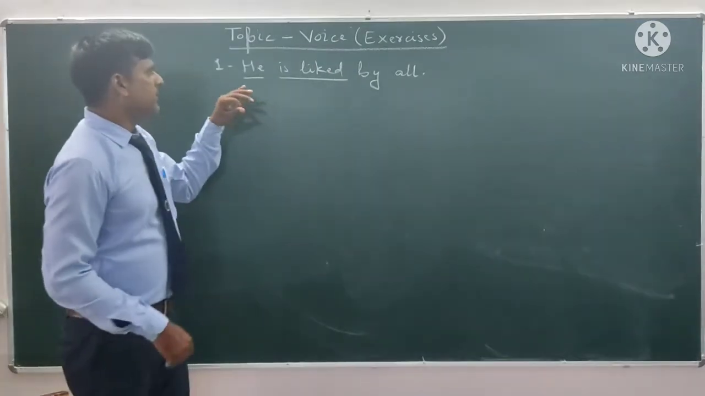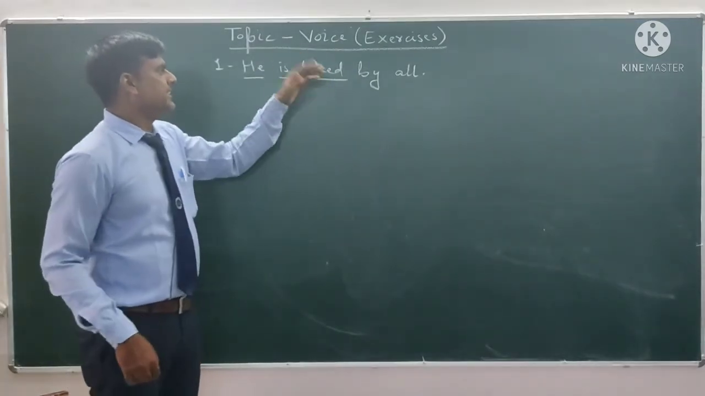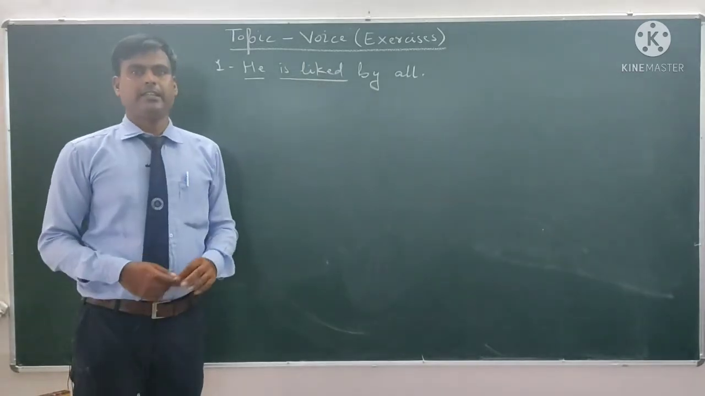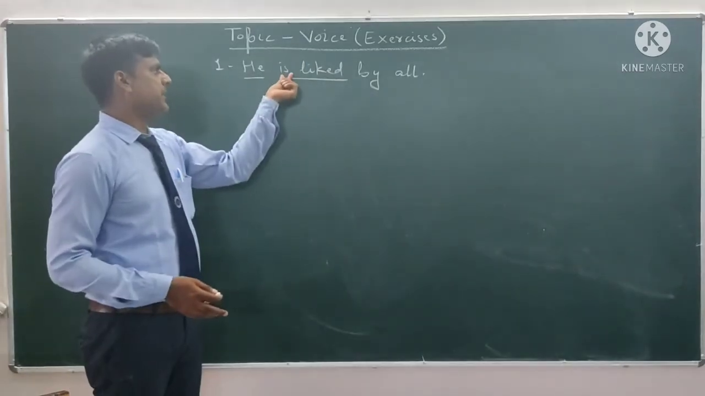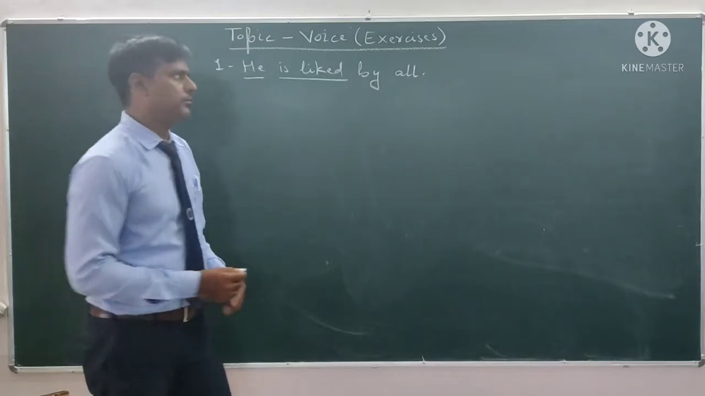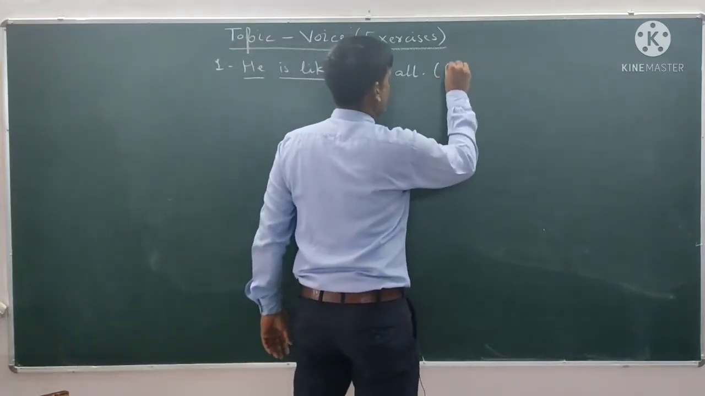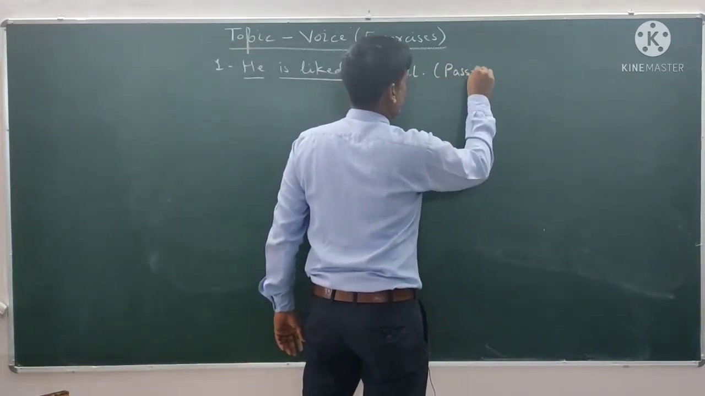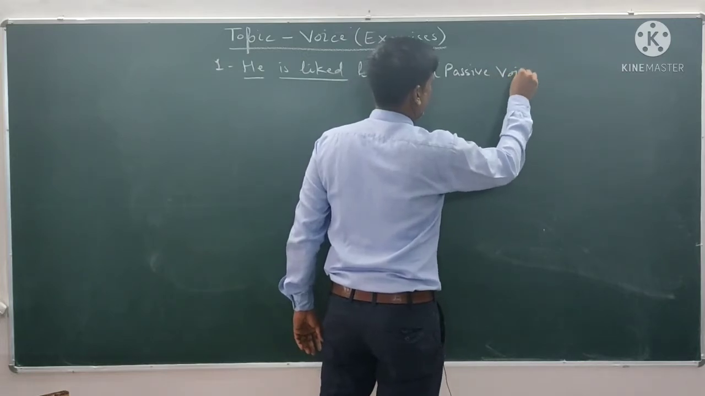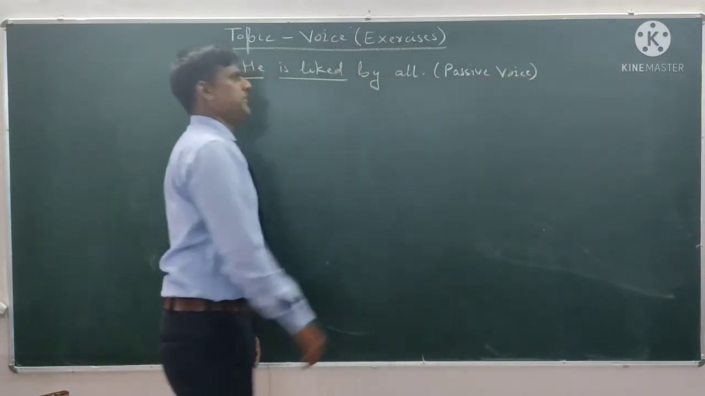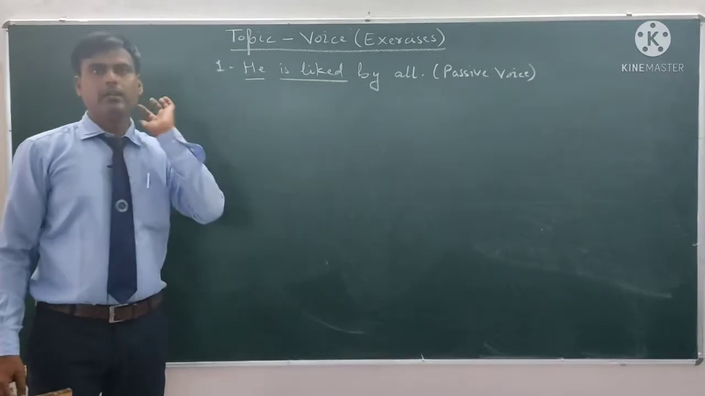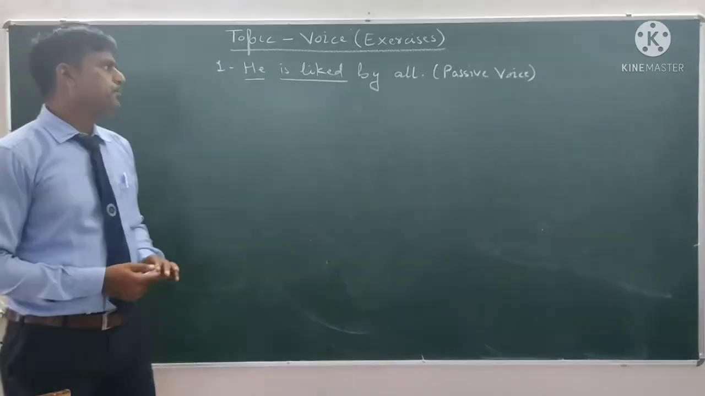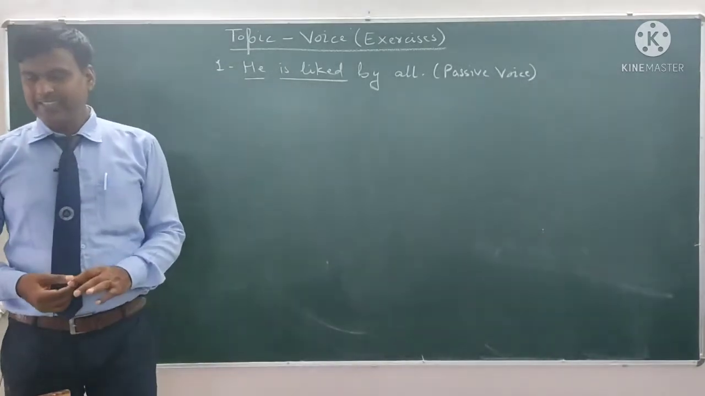In passive voice, the tense is simple present tense. In simple present tense, we use is, am, are plus third form of main verb. So this is passive voice. Okay, I am not going to write always voice. I will write active or passive. Okay, so let us see the next one.